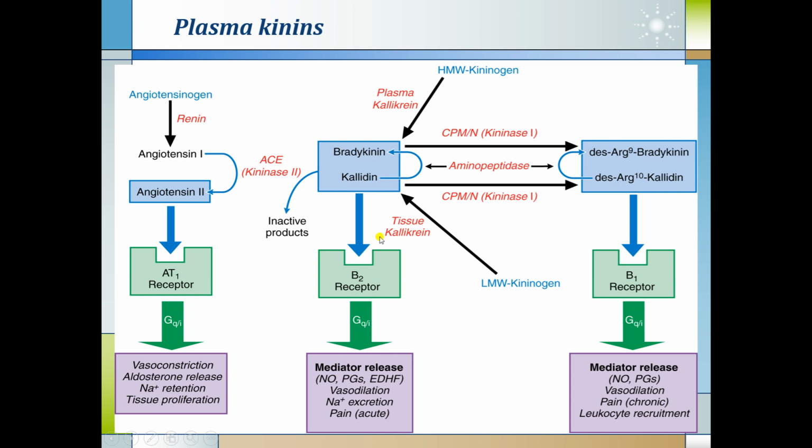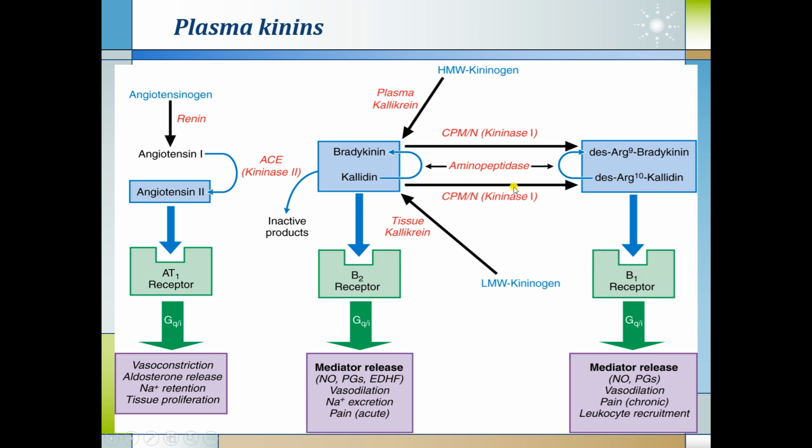This bradykinin will act through the B2 receptor. It is different from the beta receptor. In the sympathetic system we have alpha and beta receptors. Here for bradykinin we have the B2 receptor. It mediates the release of nitric oxide, prostaglandins, and EDHF, endothelium derived hyperpolarizing factor. It produces vasodilatation, sodium excretion, and acute pain. Release of bradykinin and kallidin will produce pain.